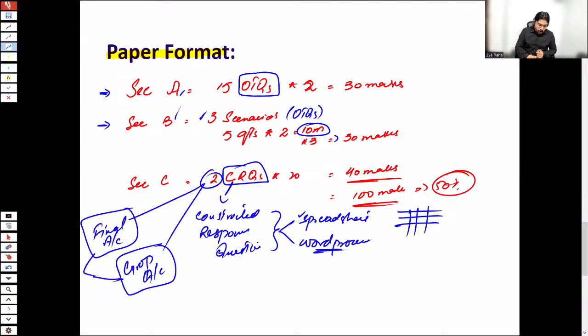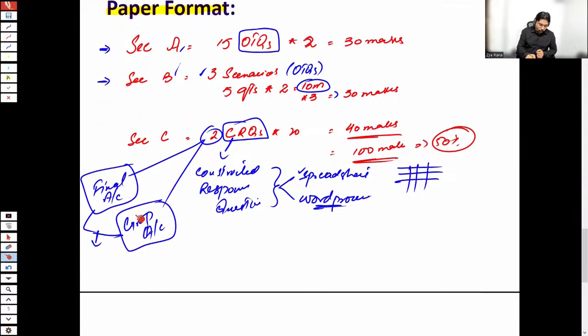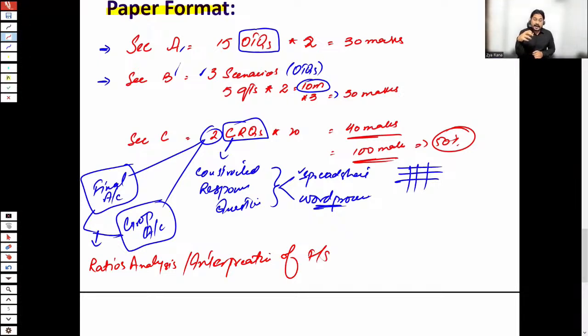But these two are now linked with ratio analysis. Ratio analysis means interpretation of financial statements. Means you need to assess the performance of the company. It's not about numbers. You need to assess that looking at trends, what was the performance in previous year, what is the performance in current year, whether the company is performing good or bad, what is the return on capital employed, what is the net profit margin.